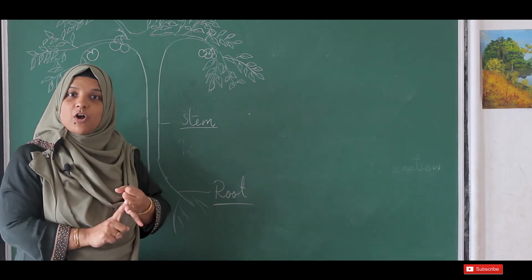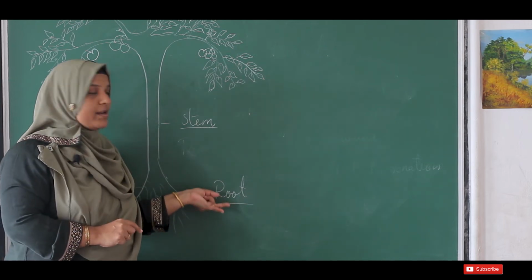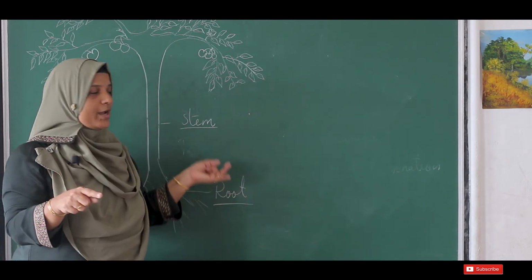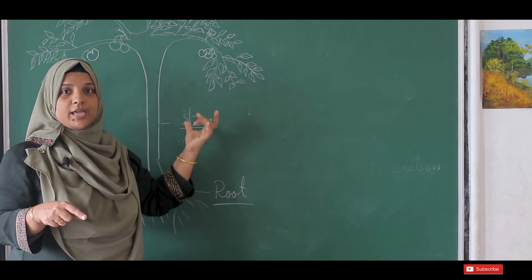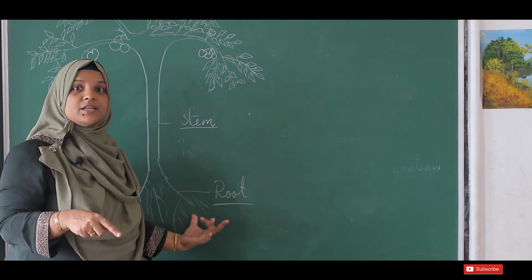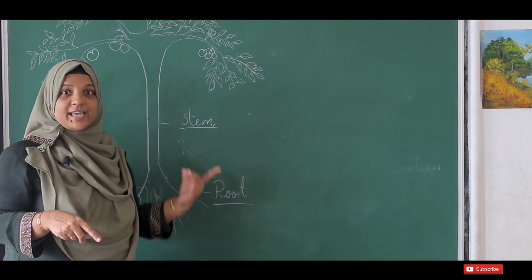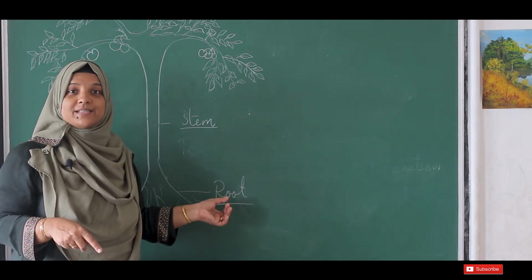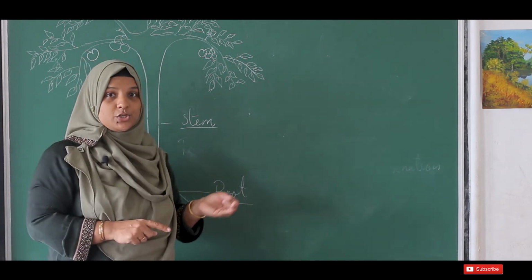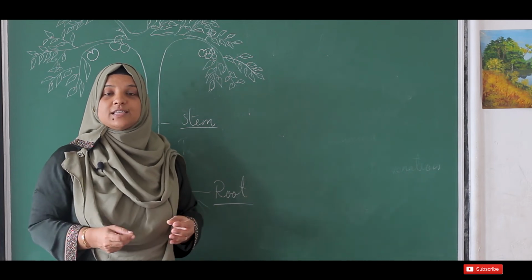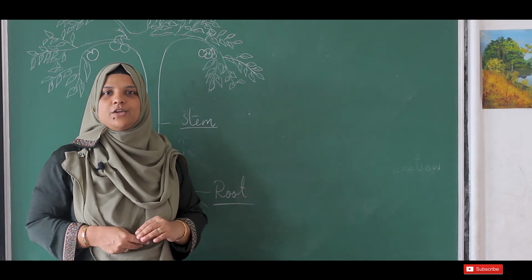It helps to absorb water and minerals from the soil. Okay, and in some plants it helps in storage also. I told you stem will store, and the leaf also helps in storage. Now in some plants the roots also help in the storage of food materials, extra food. Even you know which plants, like carrot, radish, and even sweet potato, tapioca, all these are the root parts where the food is getting stored, and that we will use.